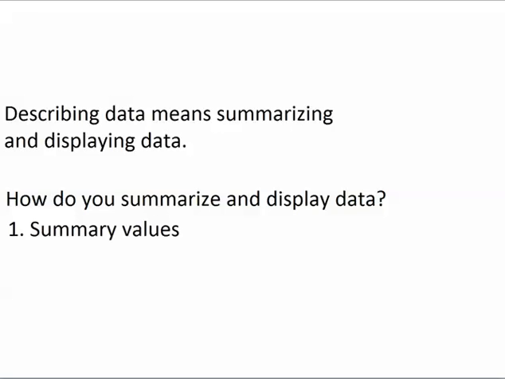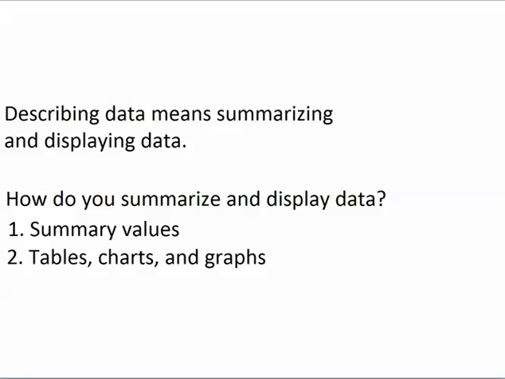These values can be called summary values, but later in the class we'll talk about how the technical word for them is descriptive statistics. Descriptive statistics are values that are calculated to summarize a set of data. Two of the most common values that are calculated to summarize data are means and percentages. Another way to summarize a set of data is by creating tables, charts, and graphs.